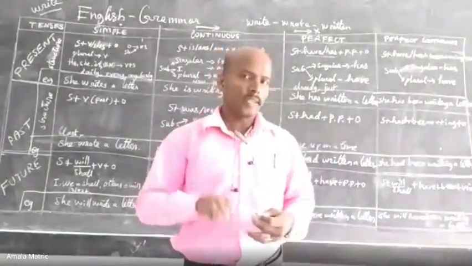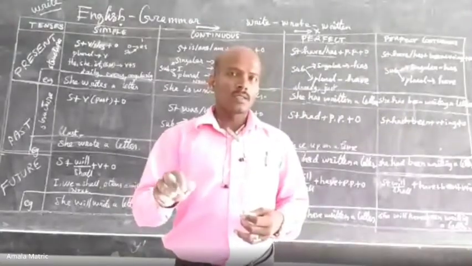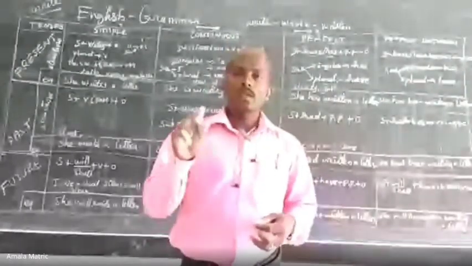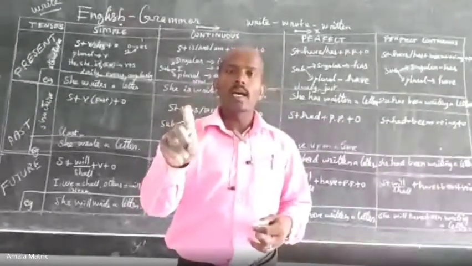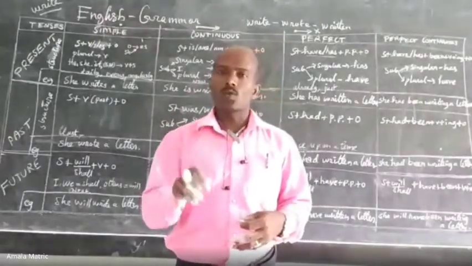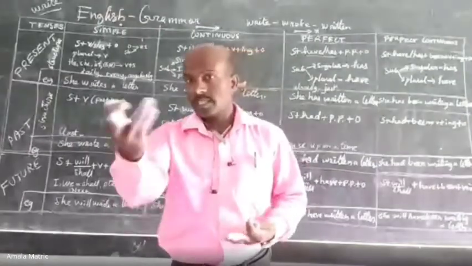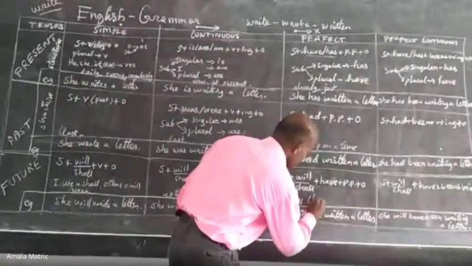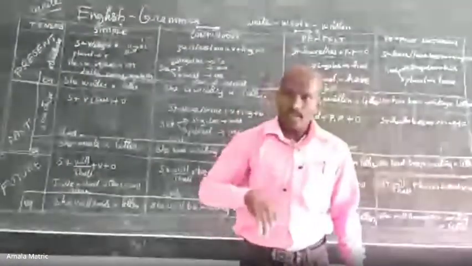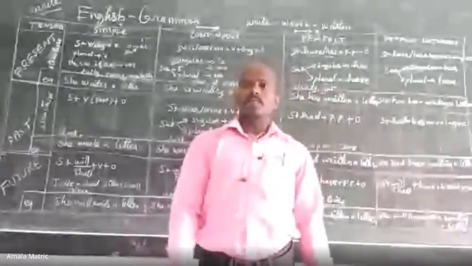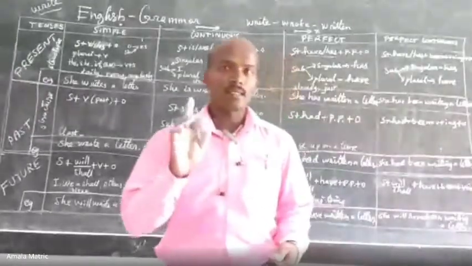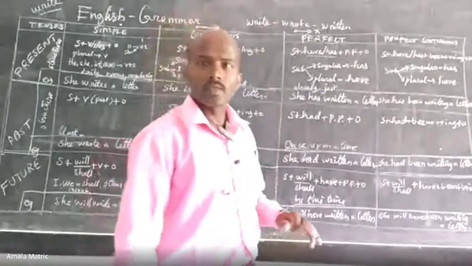For example, if I give a homework assignment today, I will give it tomorrow morning at 8 o'clock. Now it is going to 11 o'clock. So, by this time you will have finished your homework. Okay, you will have finished this homework tomorrow by this time. Keyword: by this time. This is the keyword. I will have finished my homework tomorrow by this time. 8 o'clock. Now 11 o'clock. Okay, it should be finished earlier. So tomorrow this action will be completed. Clear? Right. This is the situation in future perfect tense.